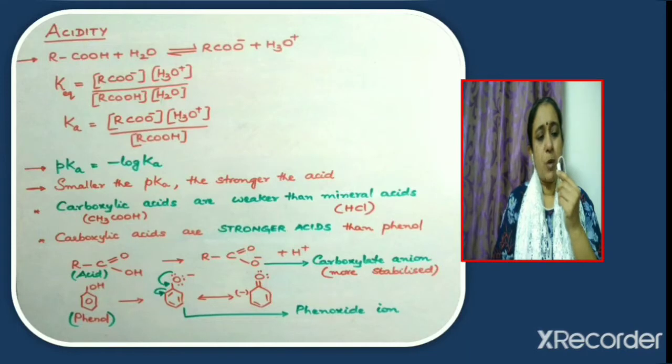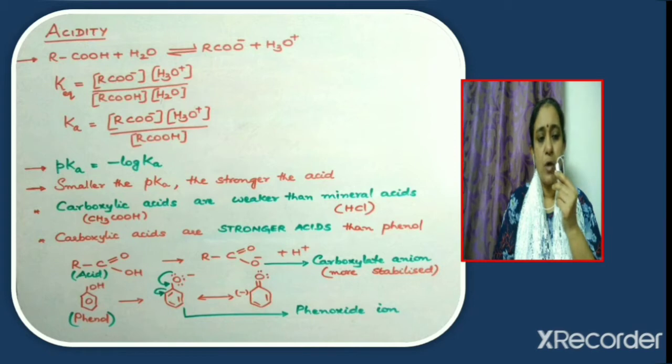We know that carboxylic acids are acidic in nature. Now consider the reaction of a carboxylic acid with water. Here the carboxylic acid donates a proton to water, as a result of which the products formed are carboxylate ion, RCOO-, and hydronium ion, H3O+. Now how can we write an expression for the equilibrium constant?